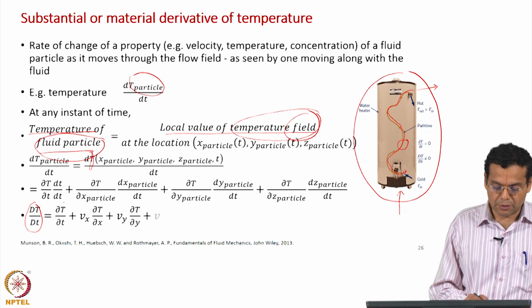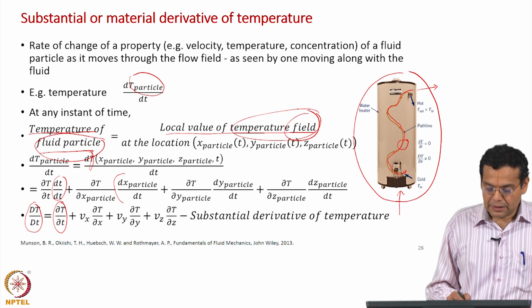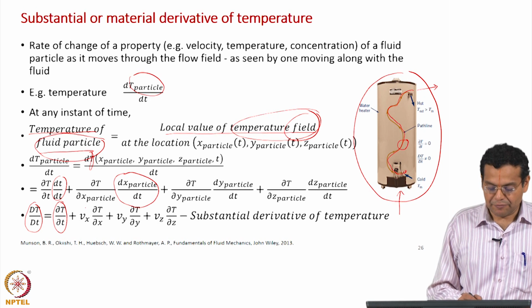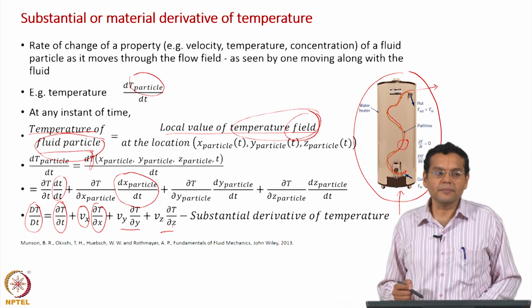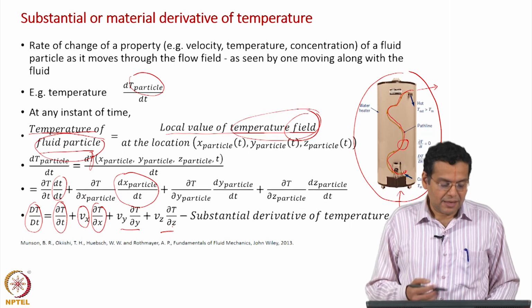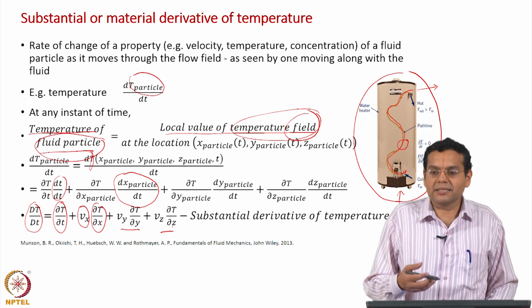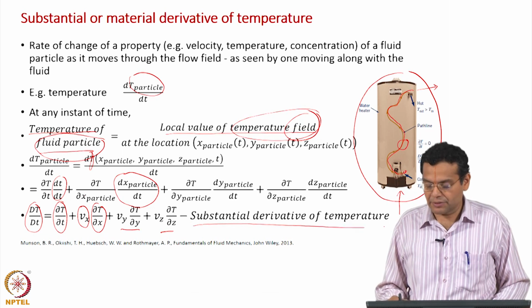So, we have ∂T/∂t here, this becomes 1, and as we have done earlier, we have represented this by the x component of velocity field. X particle has been replaced with x, similarly y direction, z direction, and this is called the substantial derivative of temperature. I can't use the word acceleration, that is applicable certainly for velocity only. We call this only the substantial derivative of temperature.